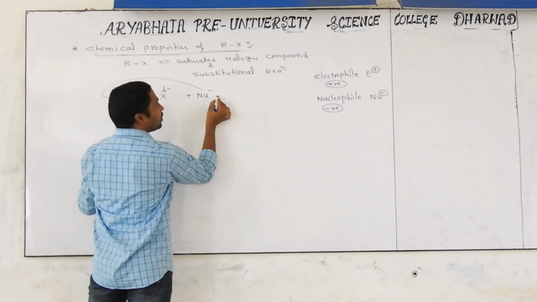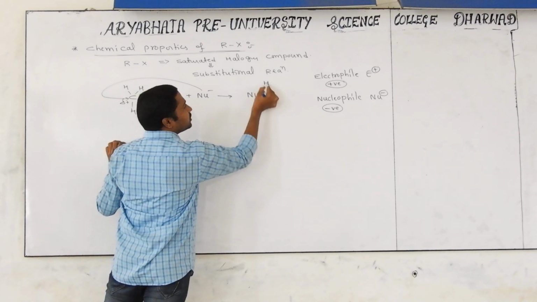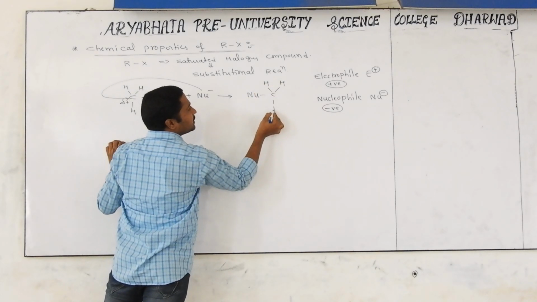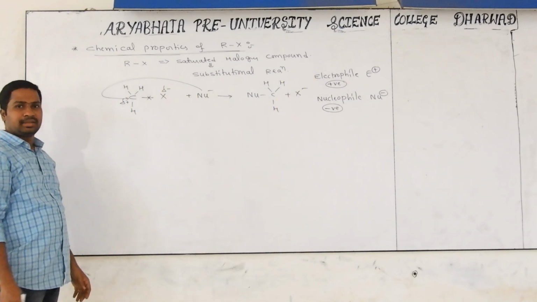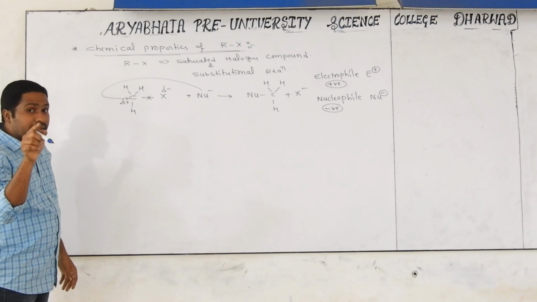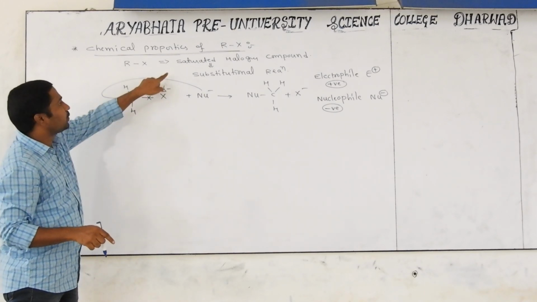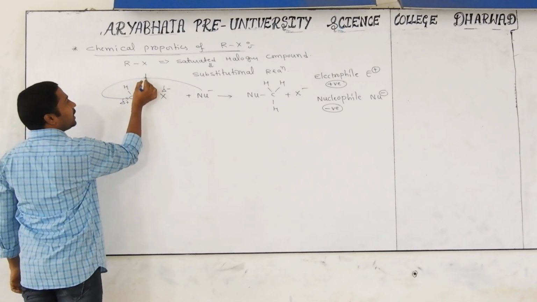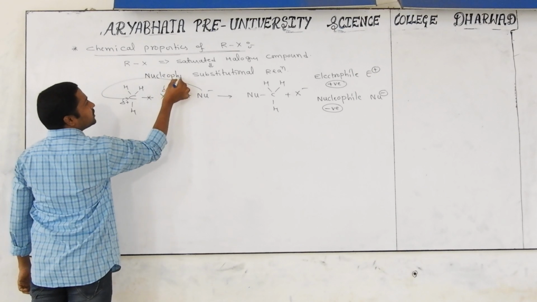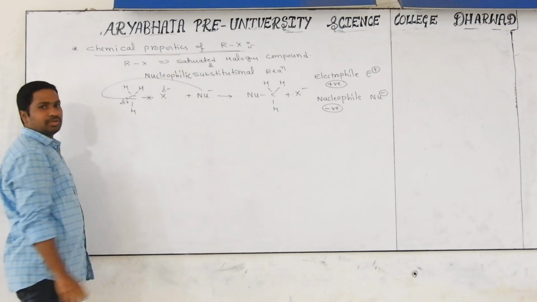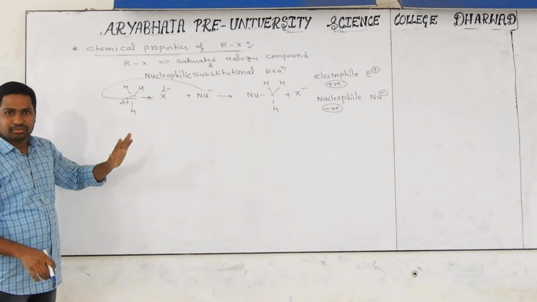Then which compound are we getting? Nu, you are getting, and the remaining hydrogen bonds will be as they are. After that, which particle is totally coming outside? X minus. Now, which particle is undergoing substitution? Nucleophile instead of X. That's why alkyl halides are always involved in which type of substitution reactions? Nucleophilic substitution reaction.